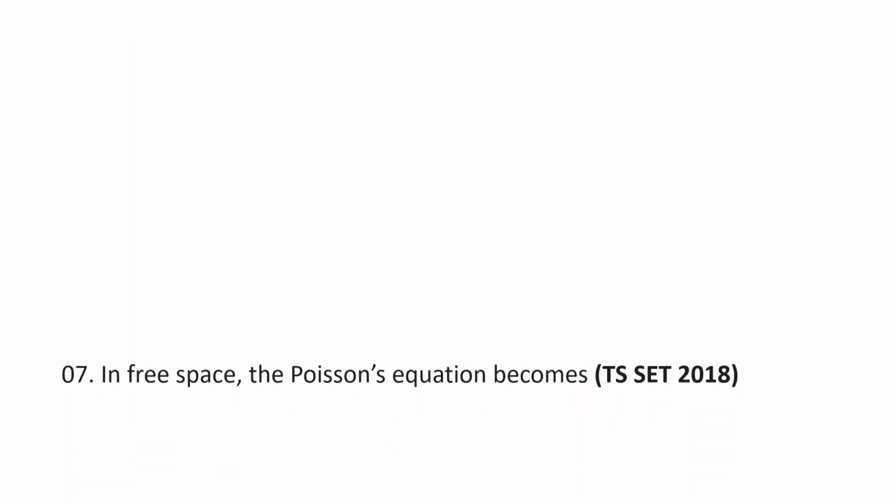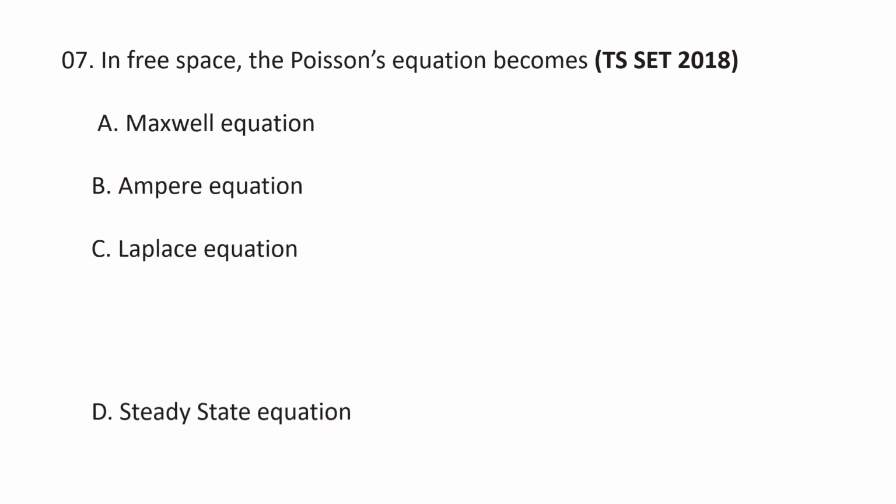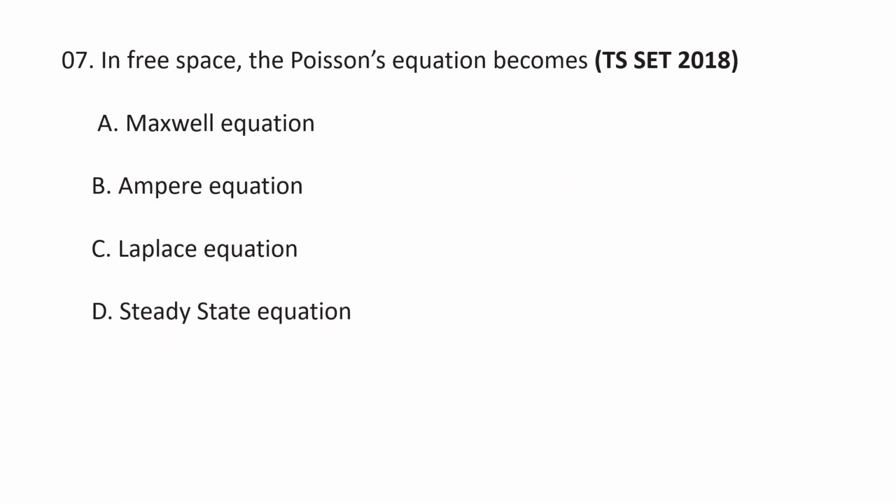Next question. In free space, the Poisson's equation becomes A. Maxwell equation, B. Ampere equation, C. Laplace equation, D. Steady state equation. So the correct answer is C, Laplace equation. In free space, the Poisson's equation becomes the Laplace equation.